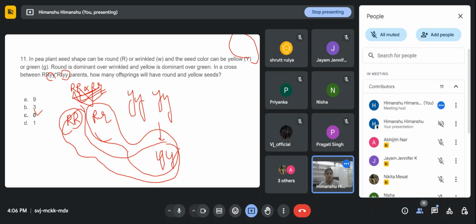In this way we can calculate, and from there we are assured that we'll get no yellow seeds, because these are in the homozygous recessive form. So zero is the correct answer.